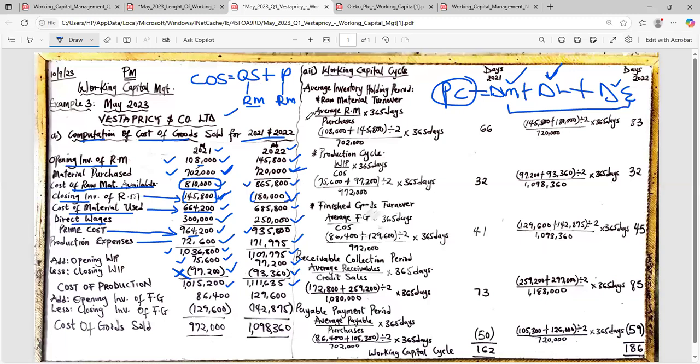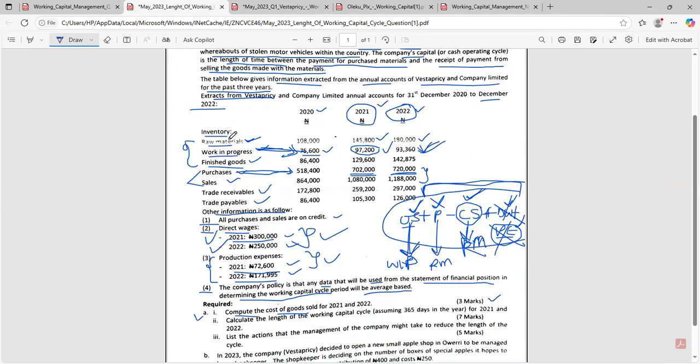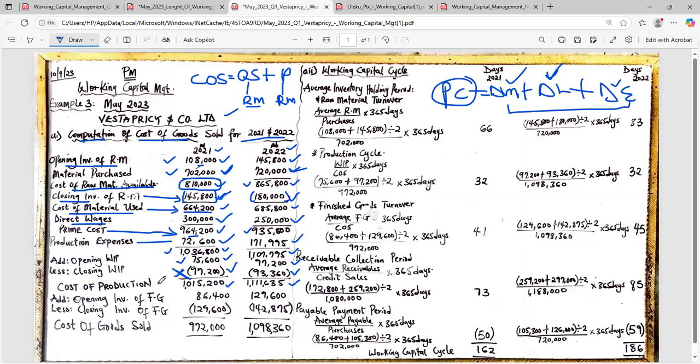So now we are done. We have treated raw material. We have treated work in progress. The next one for us to treat is finished goods. But before I go to finished goods, the answer that I got here is known as cost of production. It cost me 1,015,200 to produce in 2021, and it cost me 1,111,635 to produce in 2022. Somebody wants to ask, sir, why did you get cost of production when you have not treated finished goods? Ladies and gentlemen, work in progress is converted to finished goods.